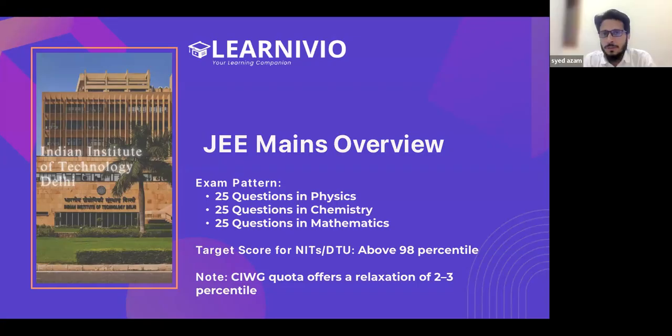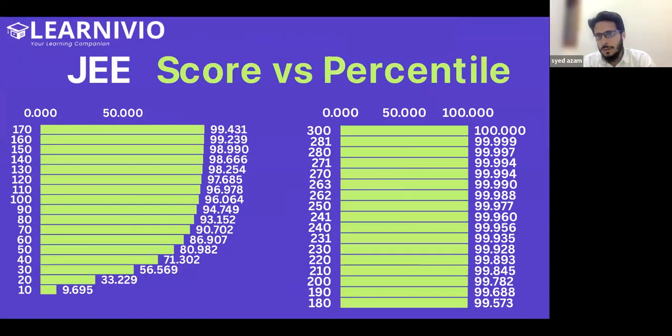So that's percentile. When colleges declare their cutoff, it's not on the basis of score, it's on the basis of percentile, as discussed by Subhu sir. For the current JEE Main session, the February session, on the left hand side is the score and this is the percentile, showing how the score matches with the percentile.